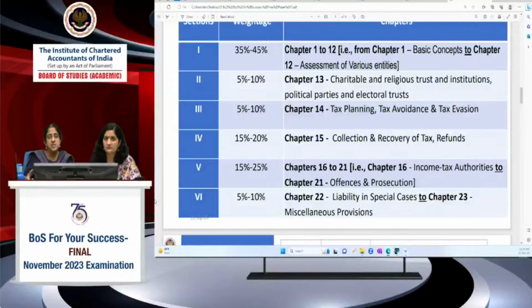206C(1A), and then 194Q, 206C(1H), in what order they come. In fact, in our earlier BOS sessions, we had covered case scenarios on that. You can watch that also, because that is very important. And this one chapter is just a single chapter which has a very good weightage. And as she said, you should not lose any marks in this. You should be thorough.